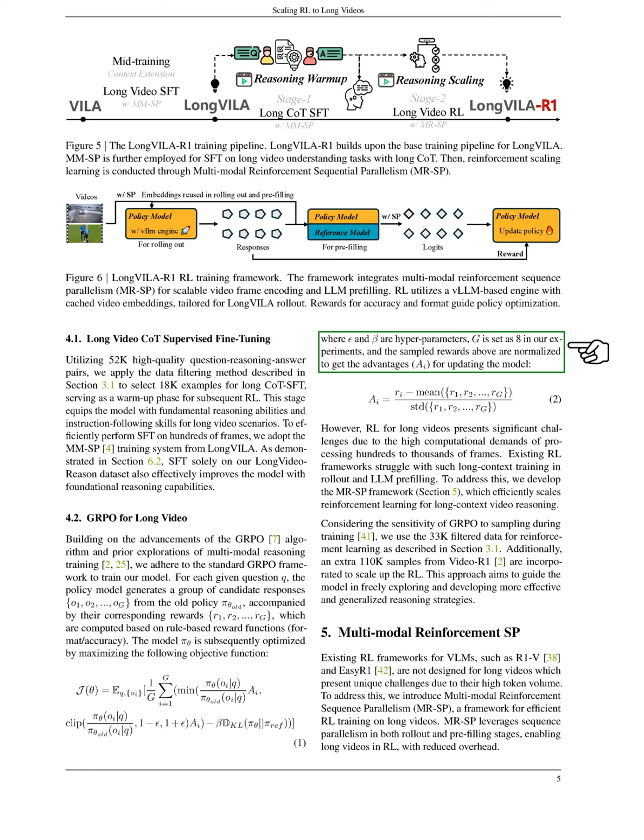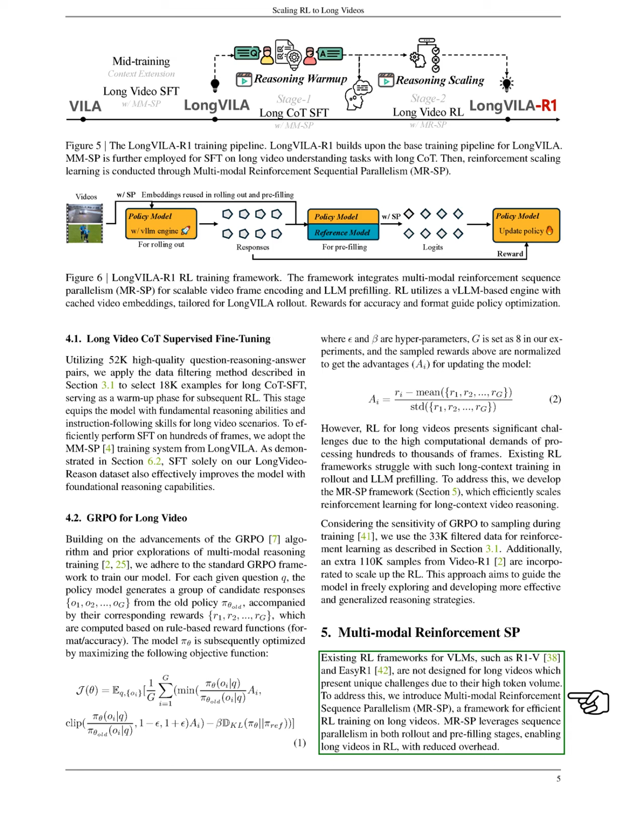We face significant challenges when applying reinforcement learning, RL, to long videos due to the high computational demands of processing numerous frames. Existing RL frameworks struggle with this long context training. To tackle this, we introduce the Mr. SP framework, which efficiently scales RL for long video reasoning. We utilize a filtered dataset of 33,000 samples for reinforcement learning and add an additional 110,000 samples from Video R1 to enhance our RL approach. This strategy encourages our model to explore and develop more effective reasoning strategies.